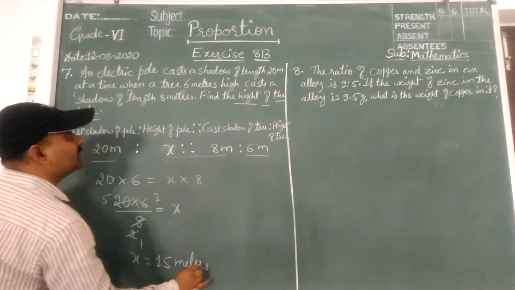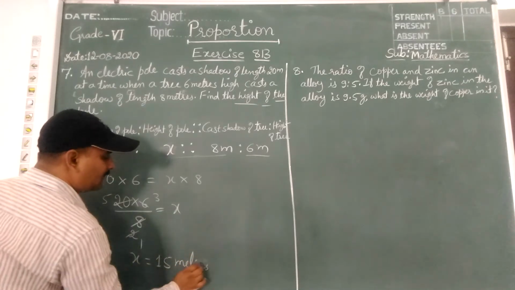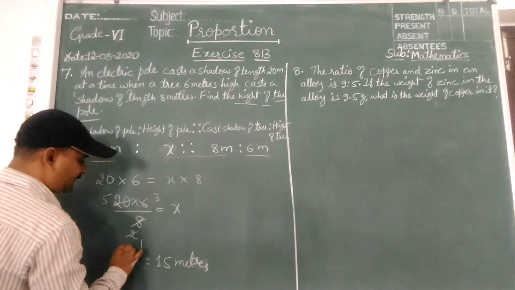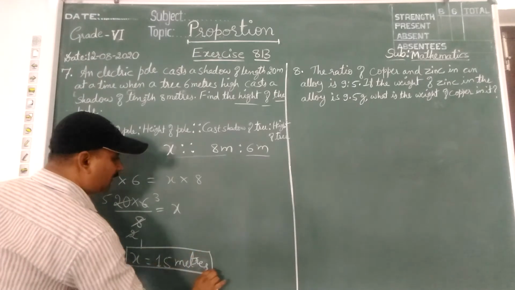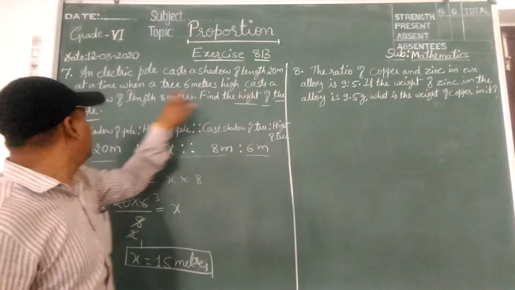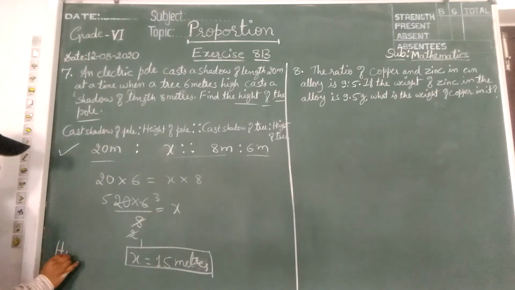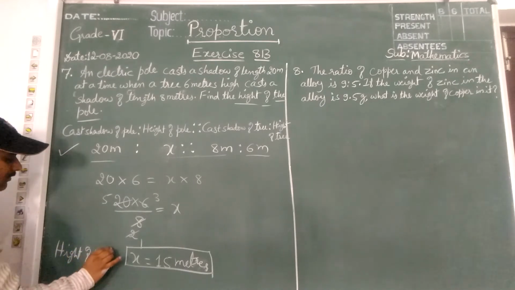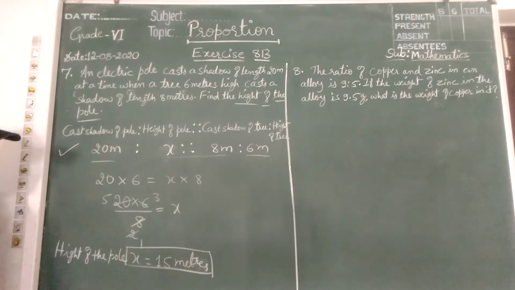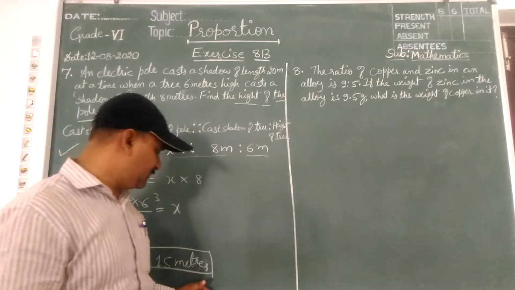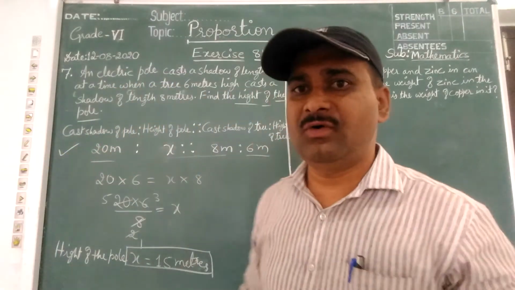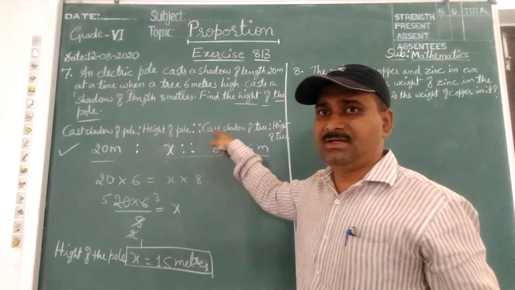What is this 15 meters? This is what? Height of the pole. So practice, children, this. You practice 2-3 times, you will come to know. Only important is to write the first step.